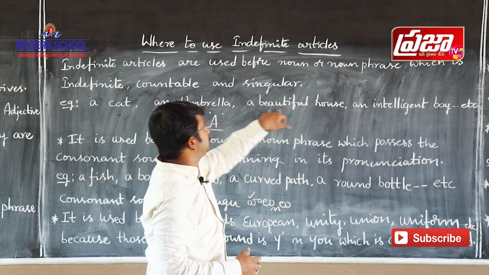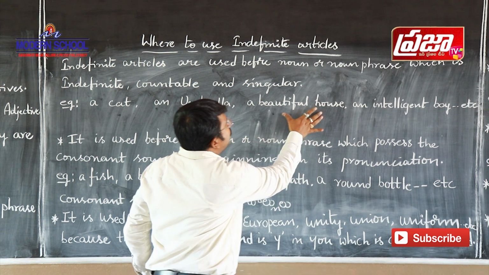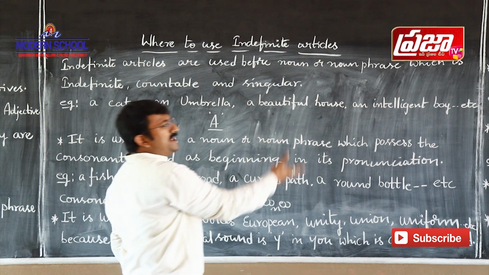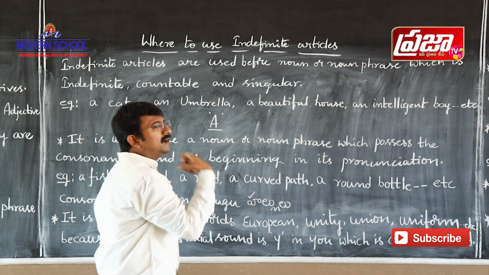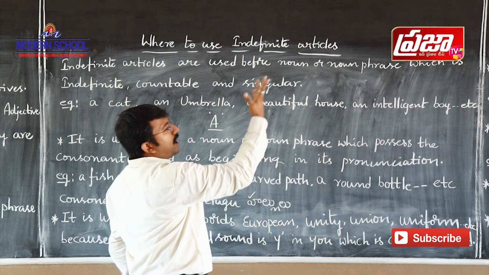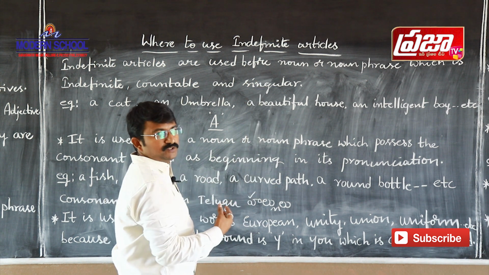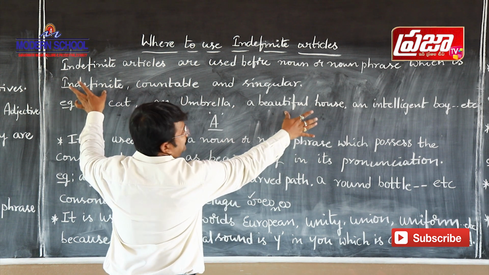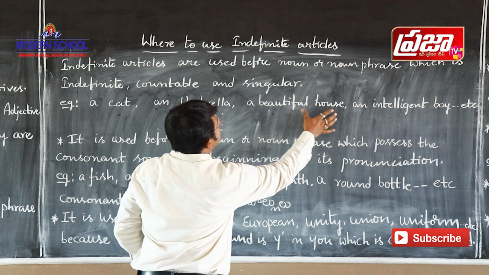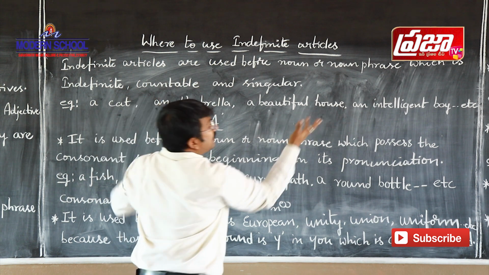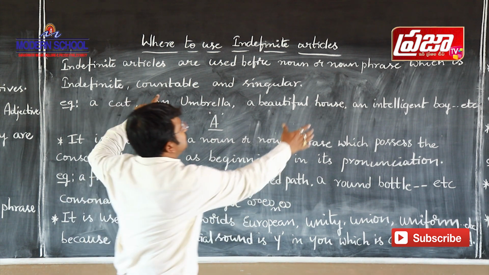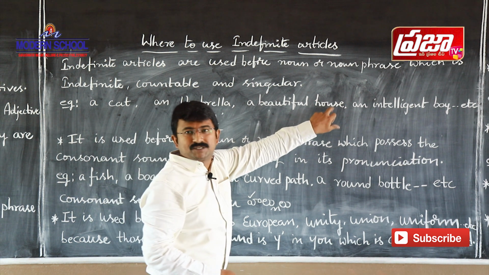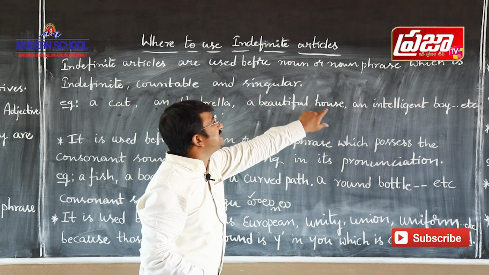A noun and adjective. This is a noun phrase. And if you take this noun phrase, there are many houses. Among those houses we talk about a house. So this beautiful house is indefinite, and here, see here, we can count the houses. So this house is countable, and house, okay, this is a singular form.